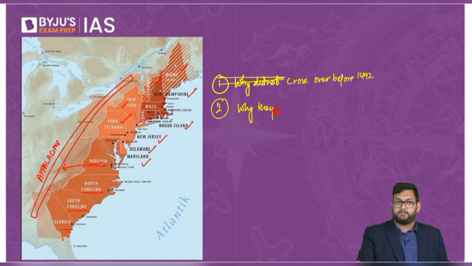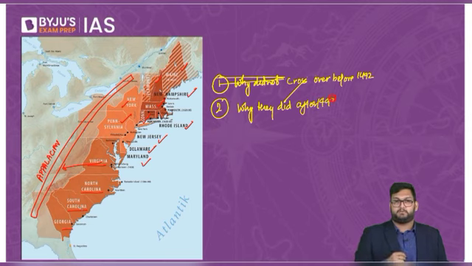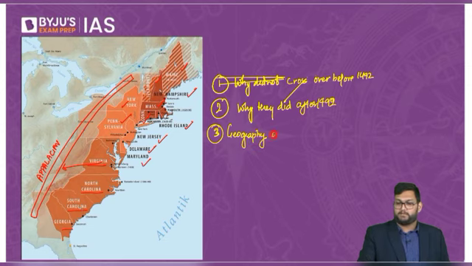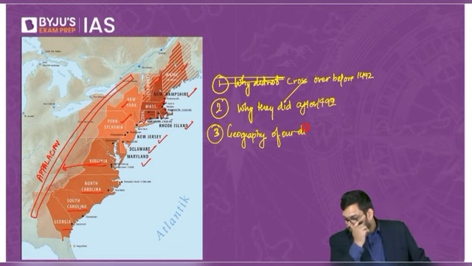Second question was, why did they cross over after 1492? And third, the geography of our discussion.